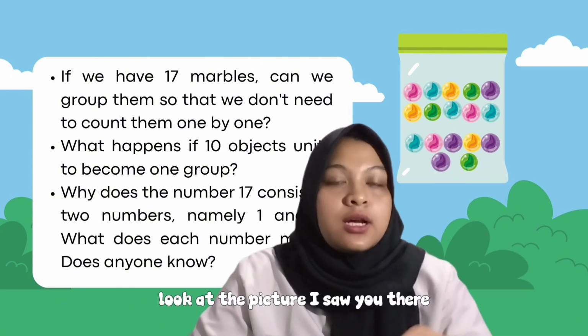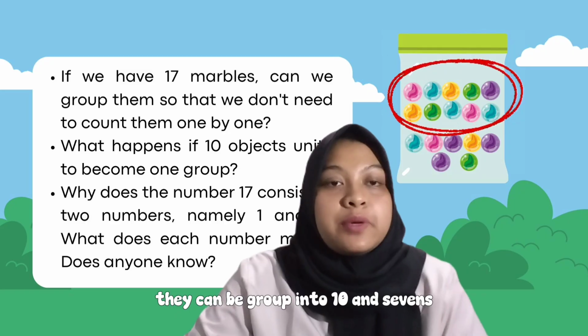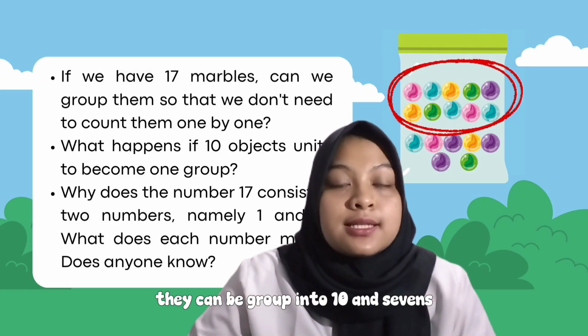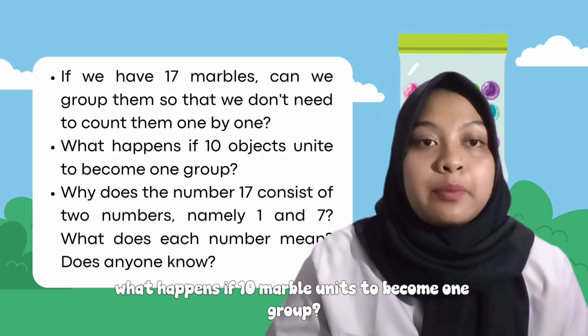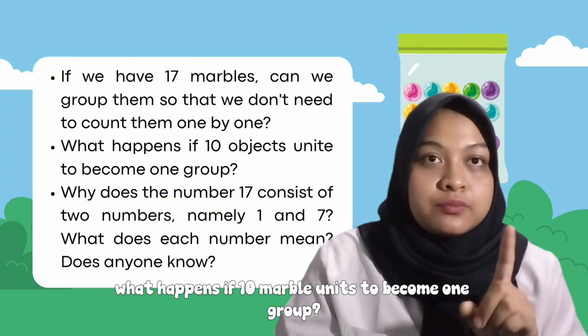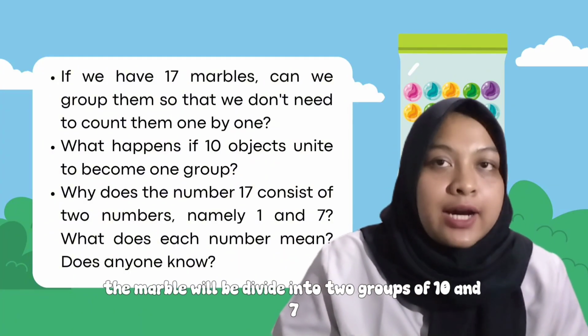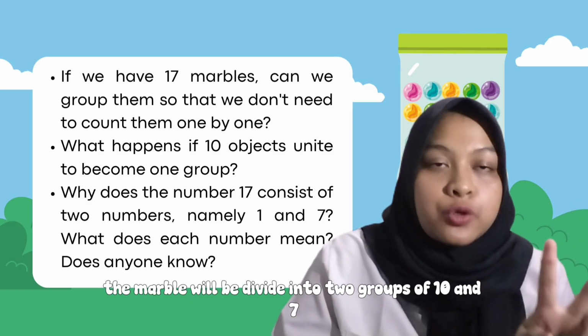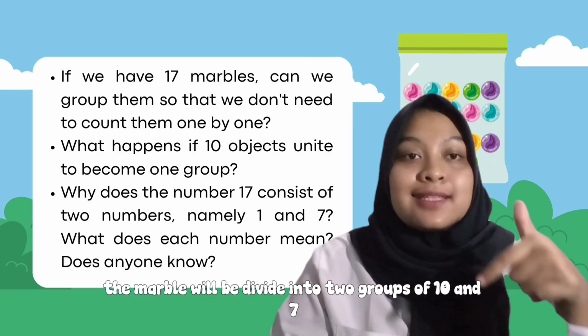Look at the picture. There they can be grouped into 10 and 7. What happens if 10 marbles become one group? The marbles will be divided into two groups of 10 and 7.